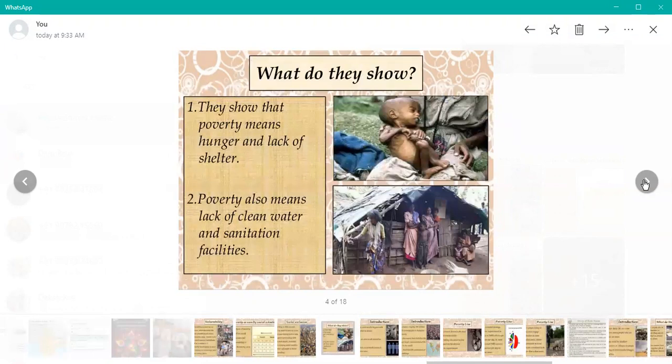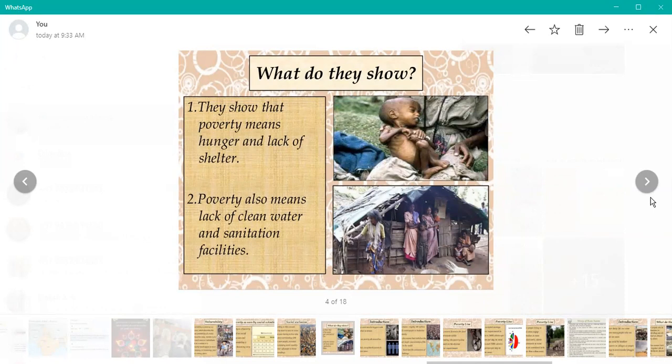What do they show? They show that poverty means hunger and lack of shelter. See the child. Hunger is of two types, chronic and seasonal. Seasonal hunger is not given in your book, but it is related to chapter 4 and CBSE, but it doesn't matter here. Seasonal hunger means a person is unable to arrange food during a few months, in a particular season.